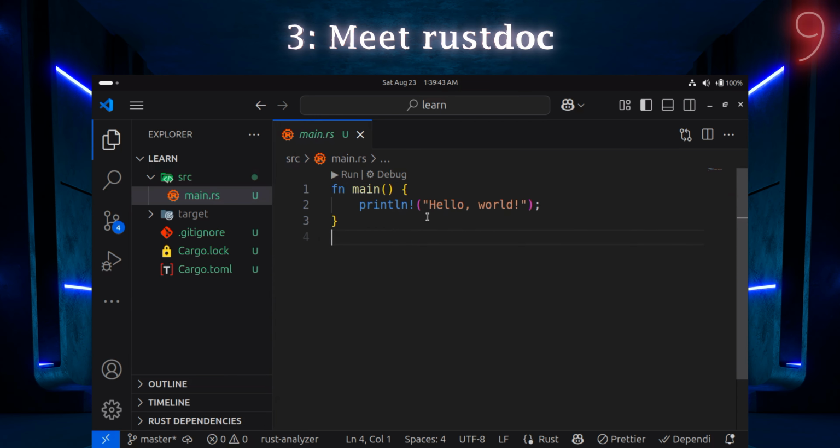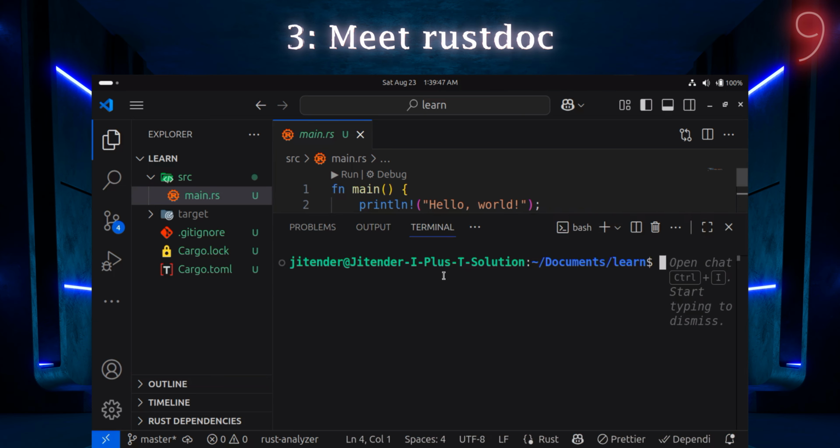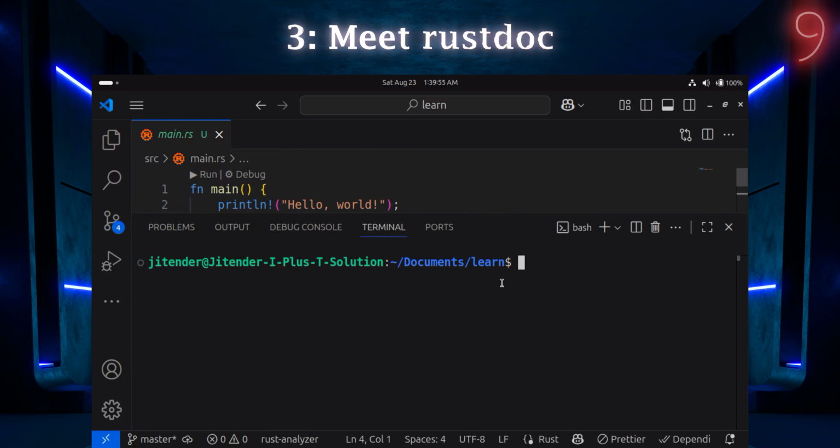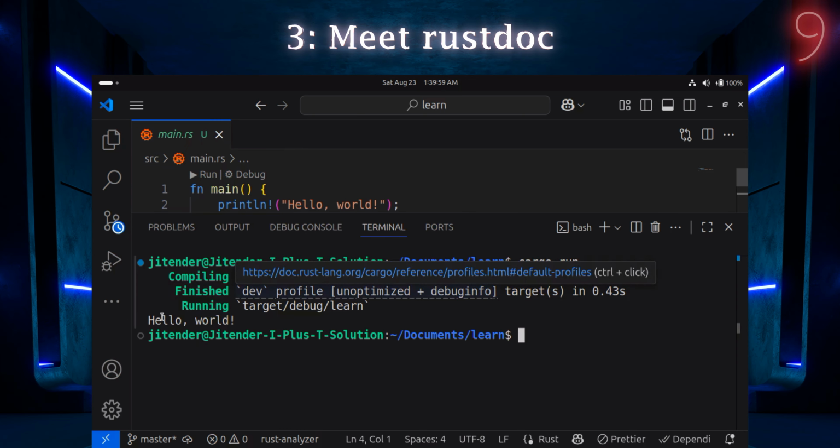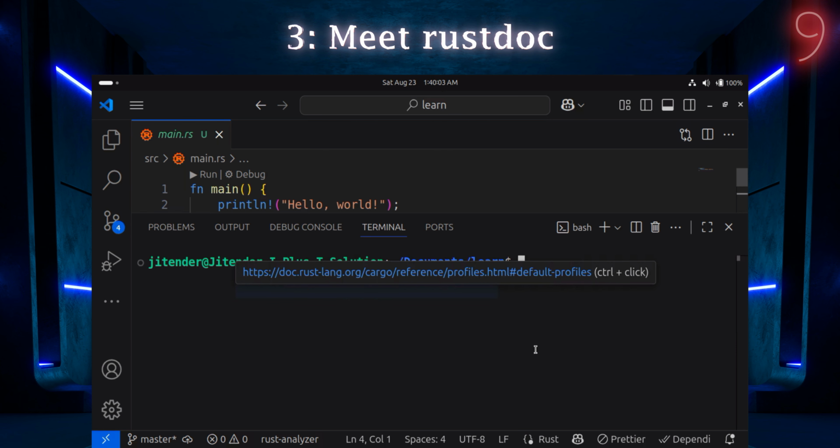Now we will create a document, but before that we will see whether our things are running in the terminal or not. I've opened the terminal here, and let's run cargo run. If I hit enter, you can see it has printed hello world. That's perfectly fine. Now let's see how we can create docs, and how we can create this thing in Rust.